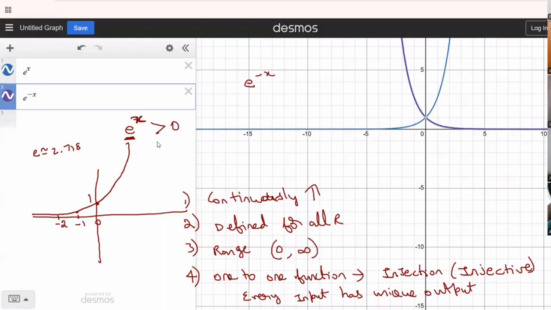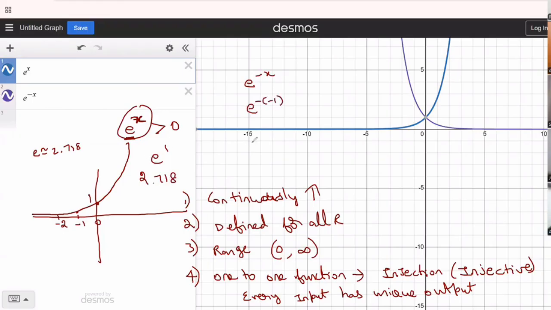That means whatever value was positive, the x value, it was coming at the positive x value. It's now coming at the negative x value. Meaning, in this case, if I was putting e power 1, the answer is 2.718. Now, this will happen at x value being minus 1 only, no? Then only at x being minus 1 will it become e power 1. That's why every point is being shifted, with the y-axis being the reflection.